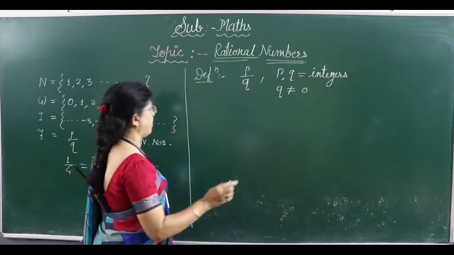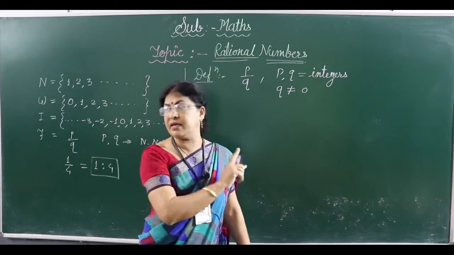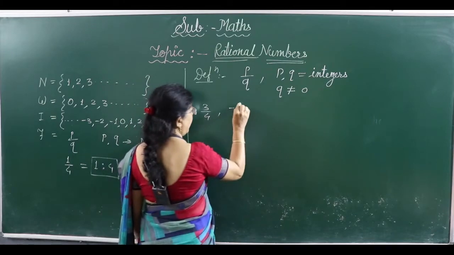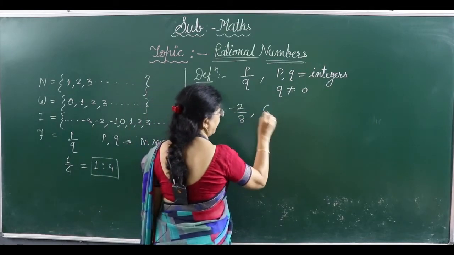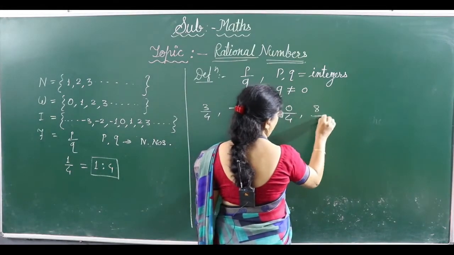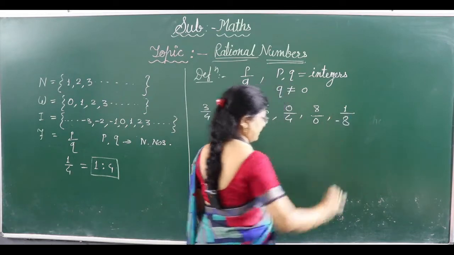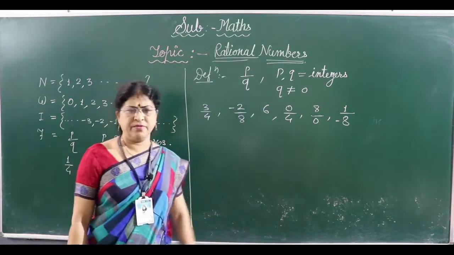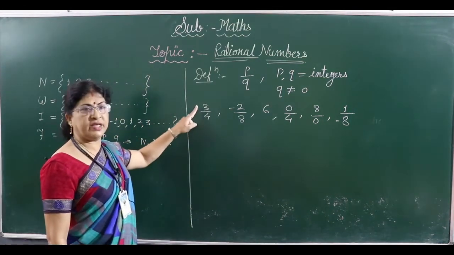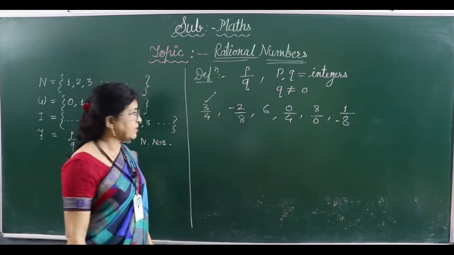Now we will see some examples of rational number, or I will give you some rational numbers. You will recognize which are the rational numbers in this. Okay? 3/4, -2/8, 6, 0/4, 8 upon 0, and 1 upon 8, suppose, or -8. Now out of these, which are the rational numbers? You tell me. First one in the ratio form, both are integers, so yes, this is a rational number.